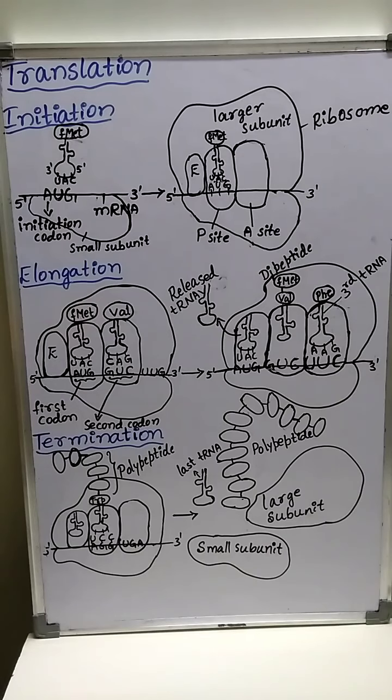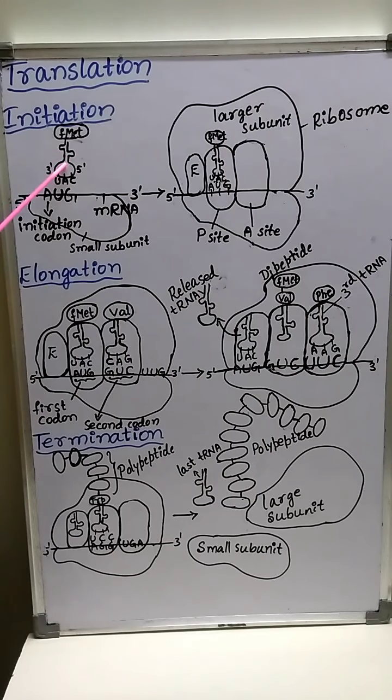In the presence of the particular tRNA, the activated amino acid methionine gets converted into N-formyl methionine tRNA.